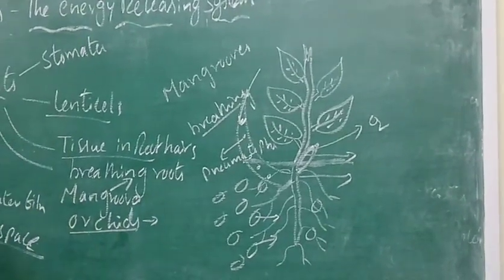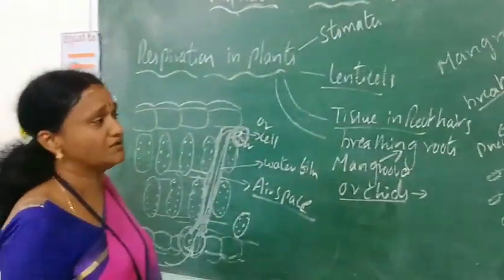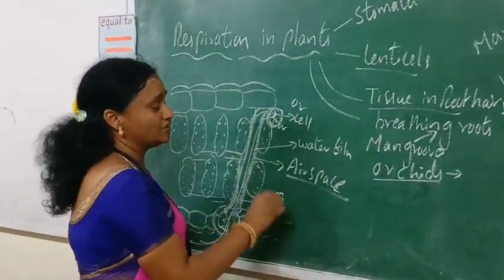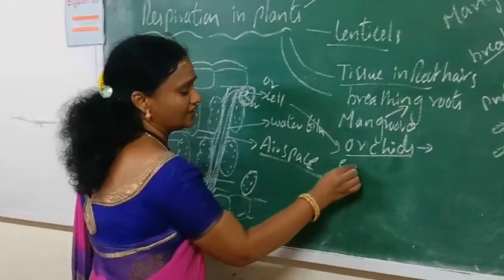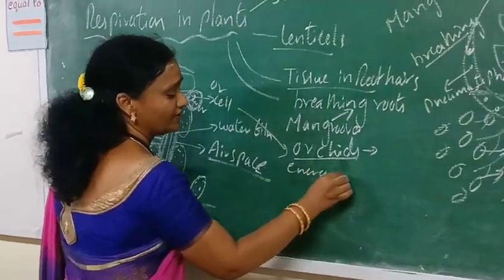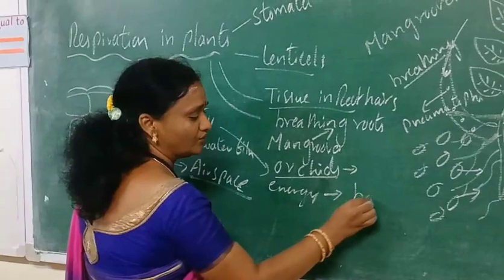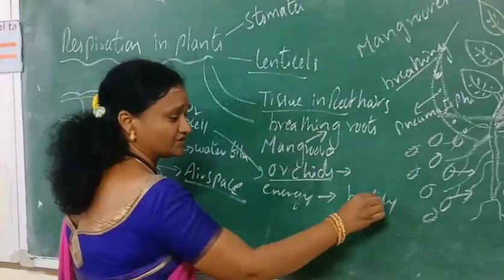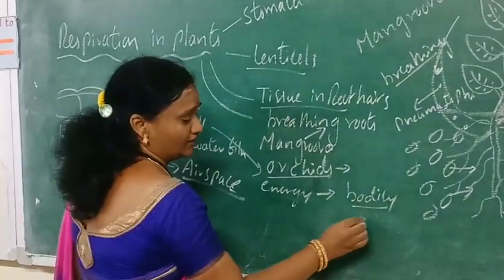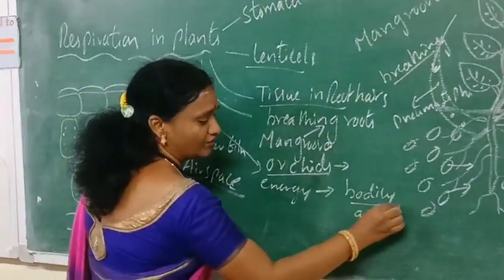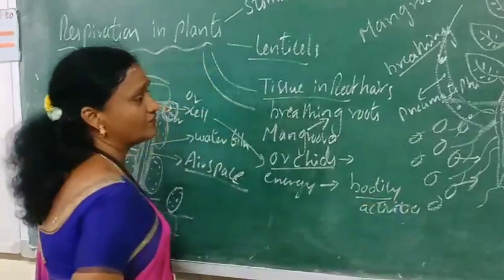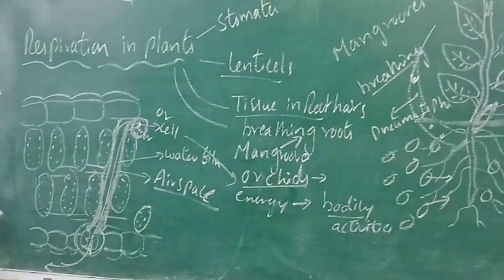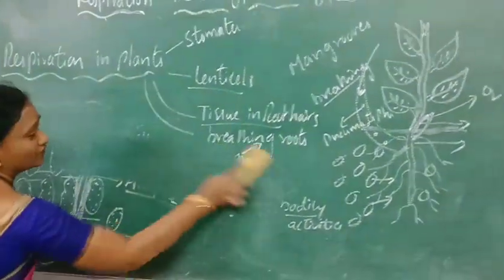So this is respiration in plants. The way oxidation occurs in animals, the same way oxidation occurs in plants to produce energy. The energy liberated during respiration is helpful to carry out all the bodily activities of the plants, either photosynthesis or other bodily activities.